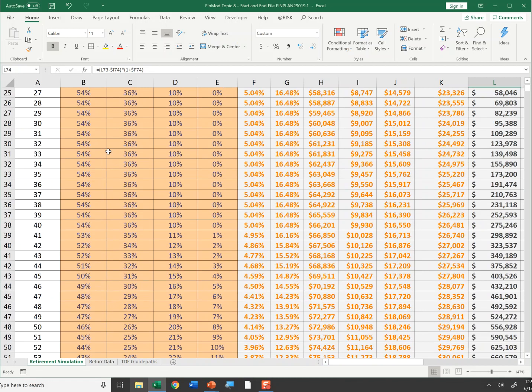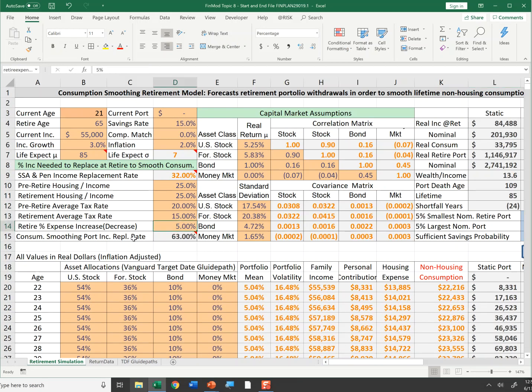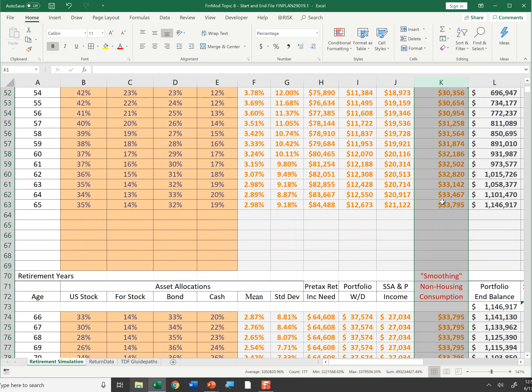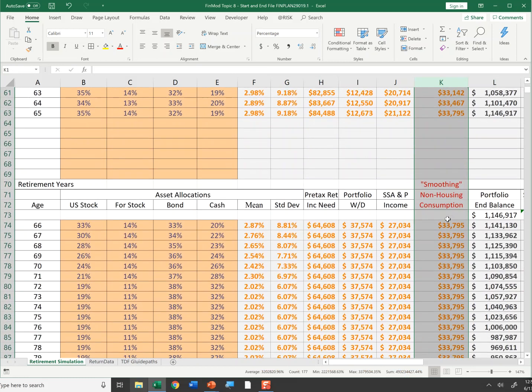I'm going to change an assumption here. I'm going to assume that in retirement, I don't have any expenses going up. If that were true, look at my non-housing consumption grow over time, and then in retirement, notice it stays exactly at $33,795. This is a situation in which your expenses do not grow. So in order to preserve or smooth your non-housing consumption, it would stay constant over time.